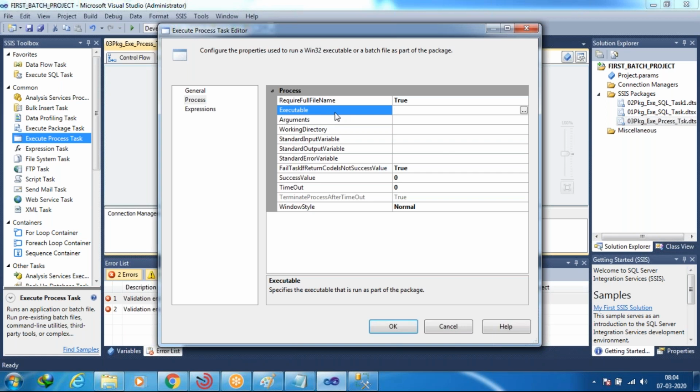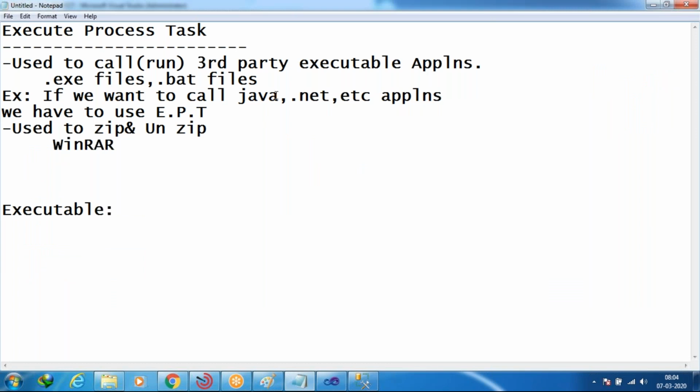For example, I want to call a Java application in my SSIS package. If you want to call a Java application in your SSIS package, first that application must be installed in your machine. Then only it will be called. Otherwise, it won't be called.